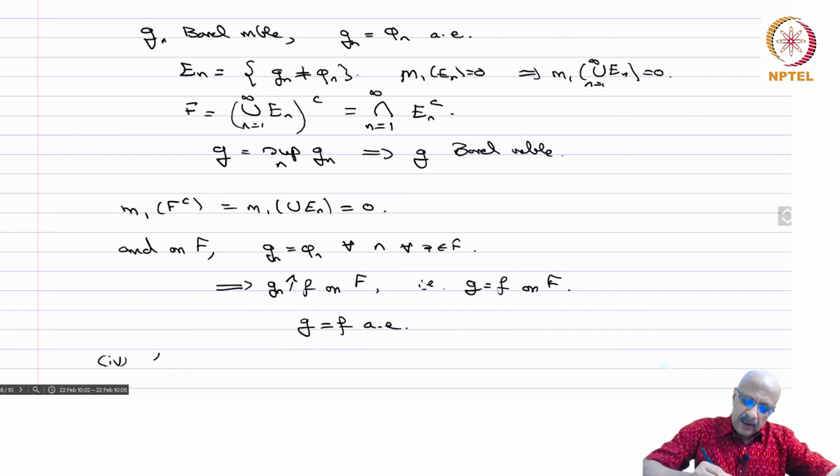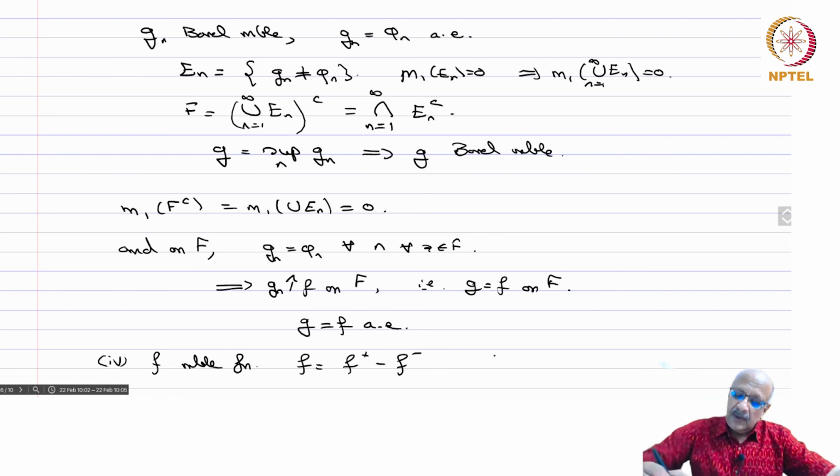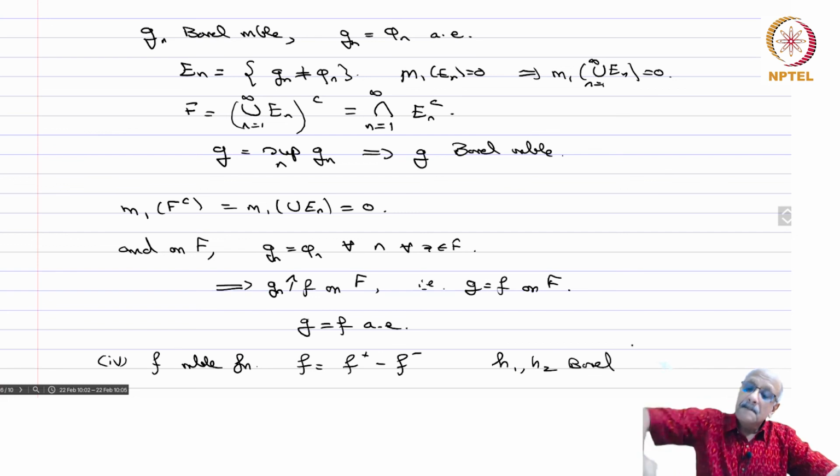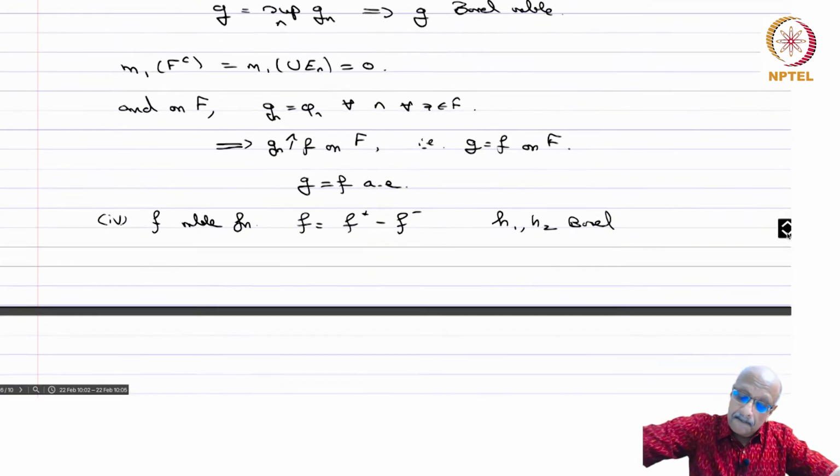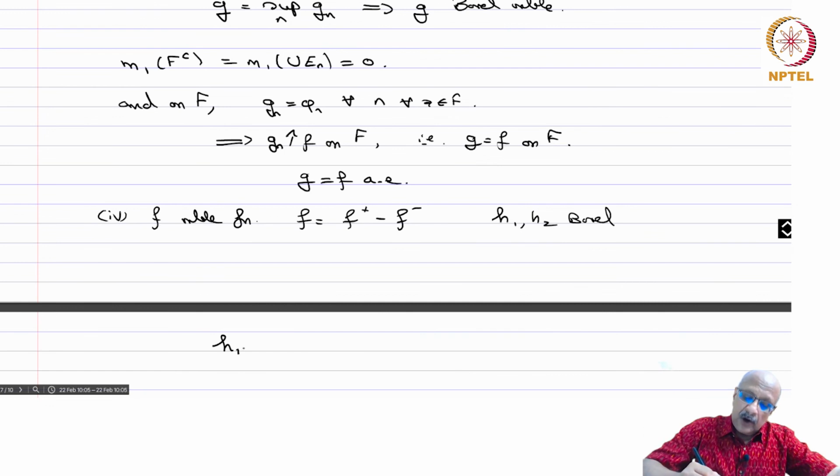Fourth, f a measurable function. So f you can write as f plus minus f minus, and then you have H1, H2 Borel, H1 equal to f plus almost everywhere, and H2 equal to f minus almost everywhere, and then you define G equal to H1 minus H2.